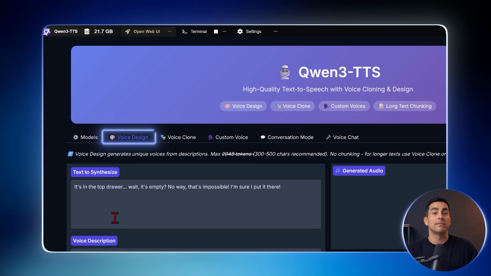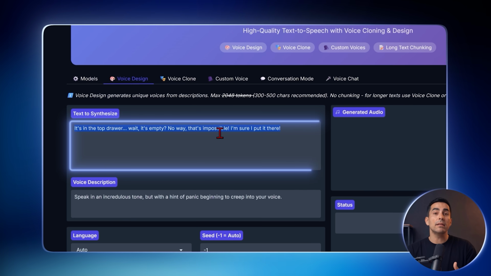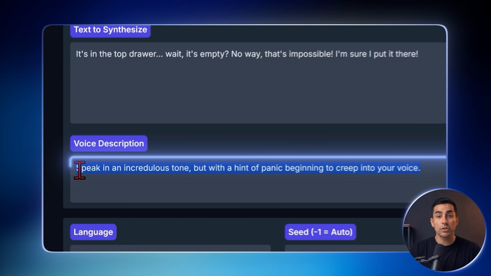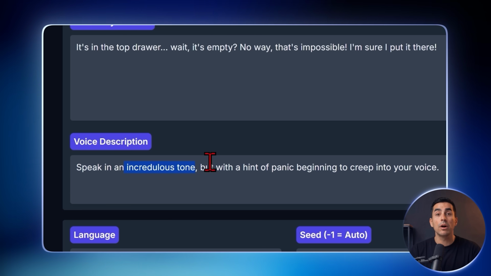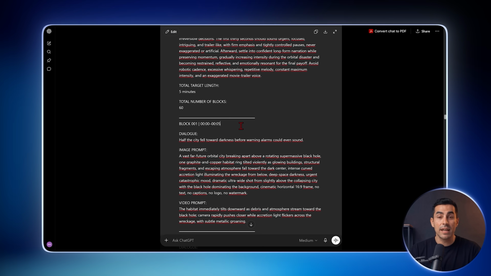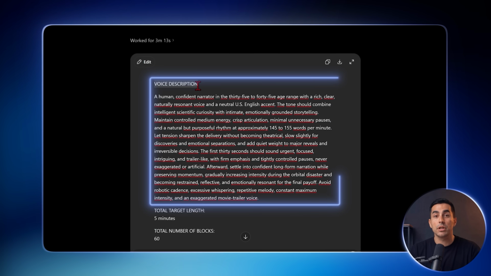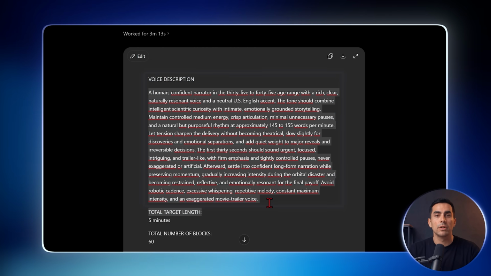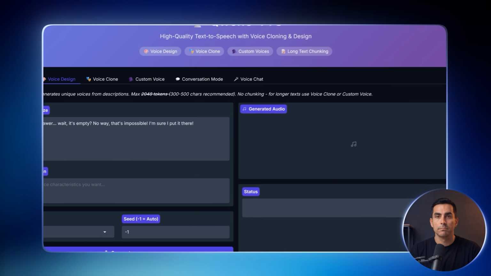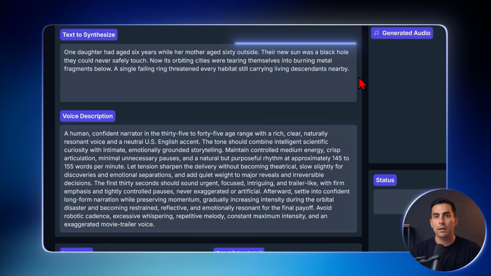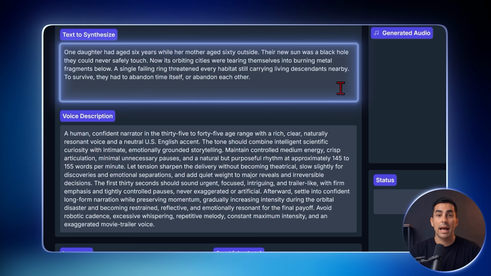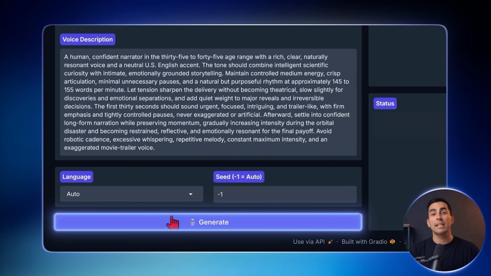But the one I recommend is Voice Design. Here, you can add the lines you want to turn into audio, and in Voice Description, you can explain exactly how you want the voice to sound. I planned ahead for this. In the guide from earlier, thanks to the prompt we used, you'll find a description above the numbered blocks explaining how the voice should sound for this type of video. Paste that description here, add the dialogue lines one at a time or all together, and generate the voice. You can adjust it however you want.